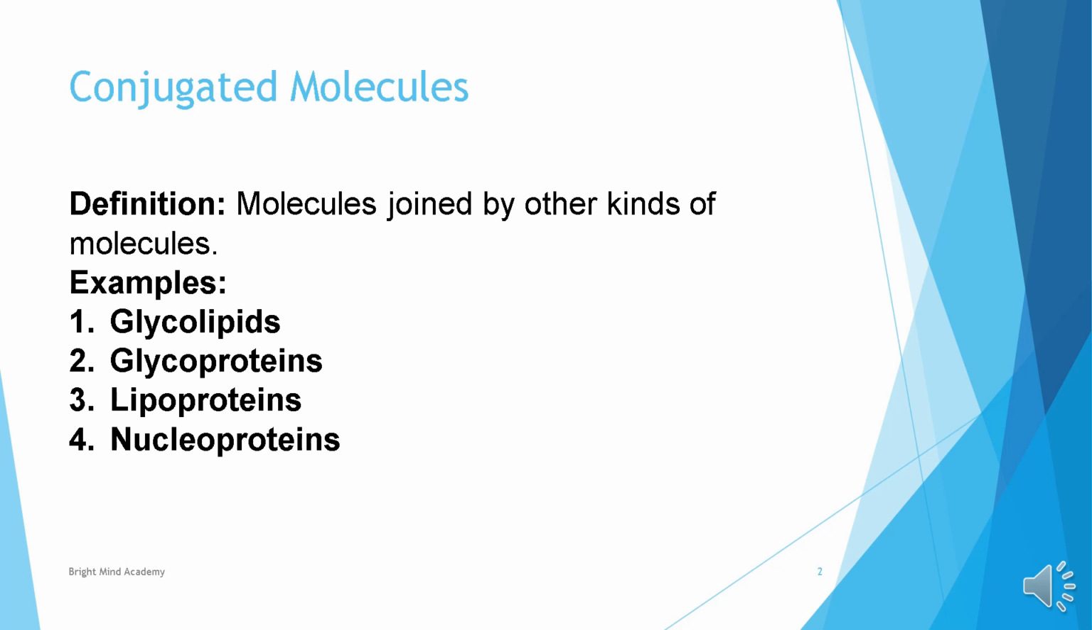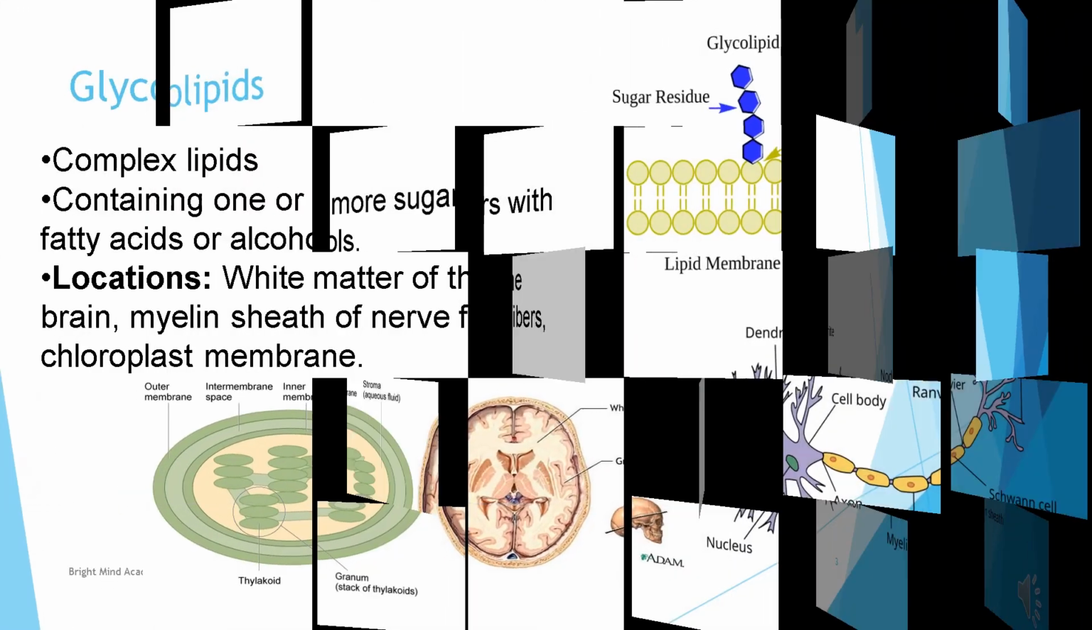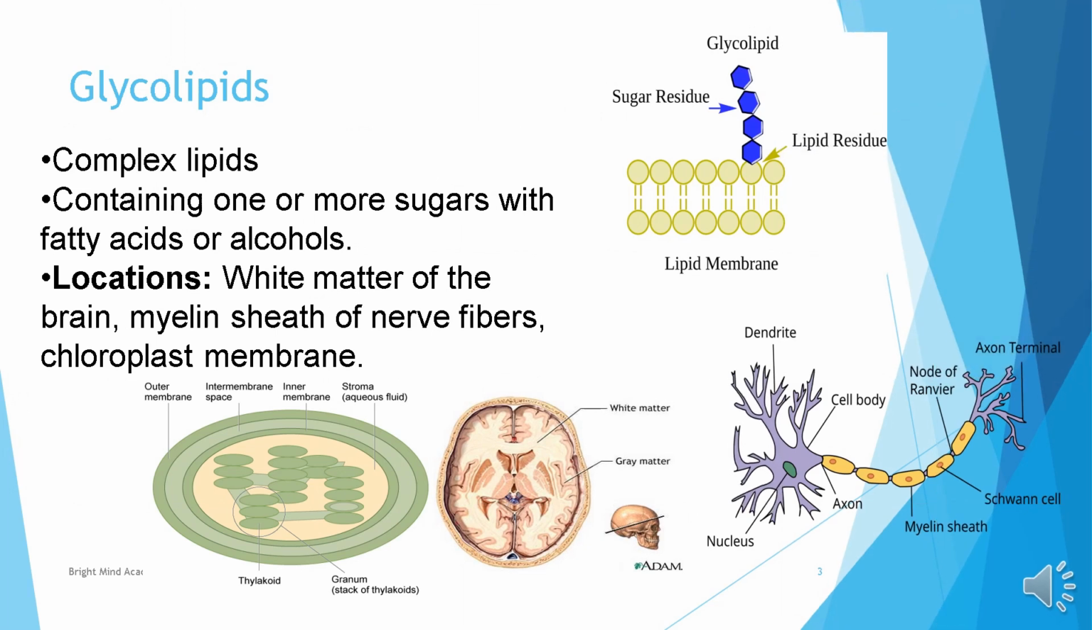Different examples include glycolipids, glycoproteins, lipoproteins and nucleoproteins. We will discuss all of them in detail in upcoming slides. First of all, glycolipids. Here the word glyco in glycolipid shows carbohydrate. Glyco means carbohydrate and lipid means fats. So glycolipids are the combination of carbohydrates and fats.